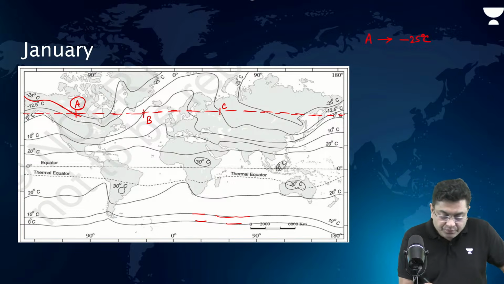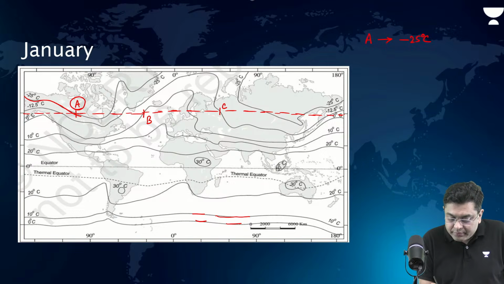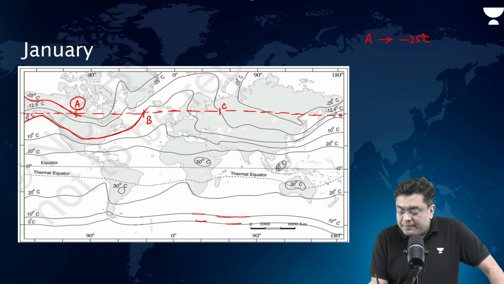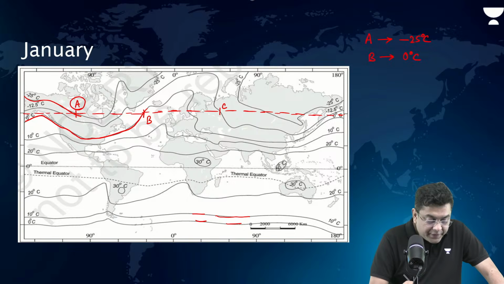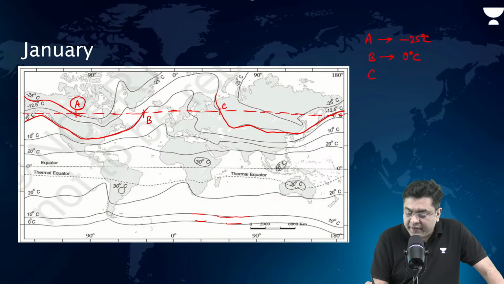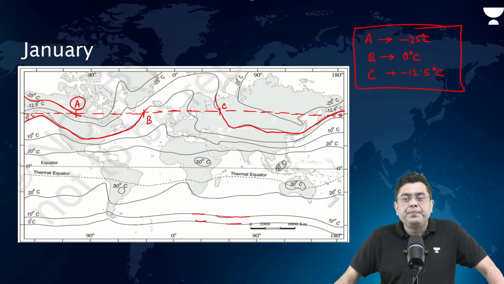Okay. Temperature at B, indicated by the isotherm which passes through there, that is the 0 degree C isotherm. So, at B, temperature is 0 degrees Celsius. Then temperature at C, the isotherm which passes through C, is minus 12.5. So, what can I extract from it?